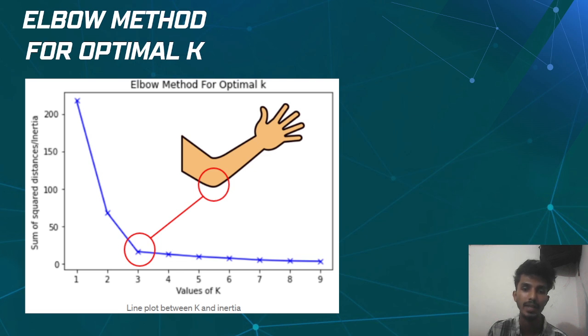Along the x-axis we plot the values of K, and along the y-axis the value of WCSS. As depicted in the picture, there is an elbow point created, and at this point the value of K is the optimal value of K, and this is how the optimal value of K is determined by the elbow method.